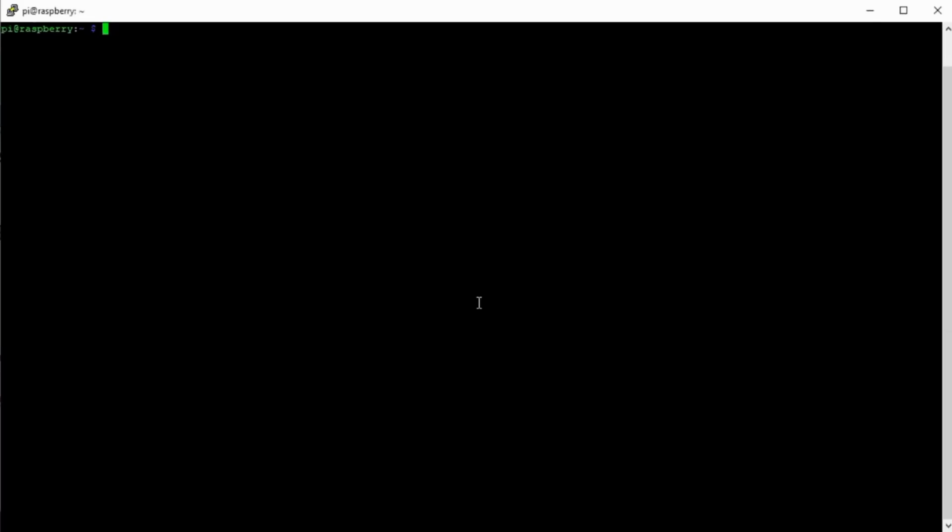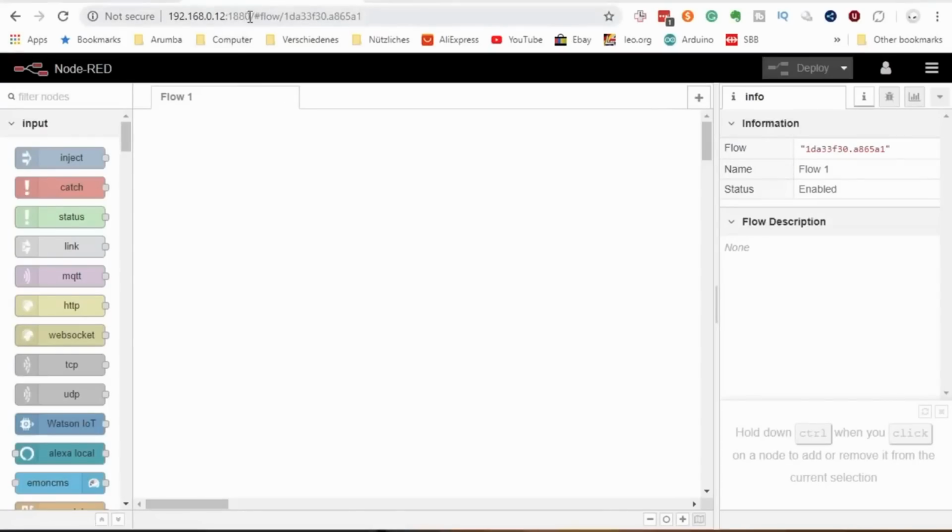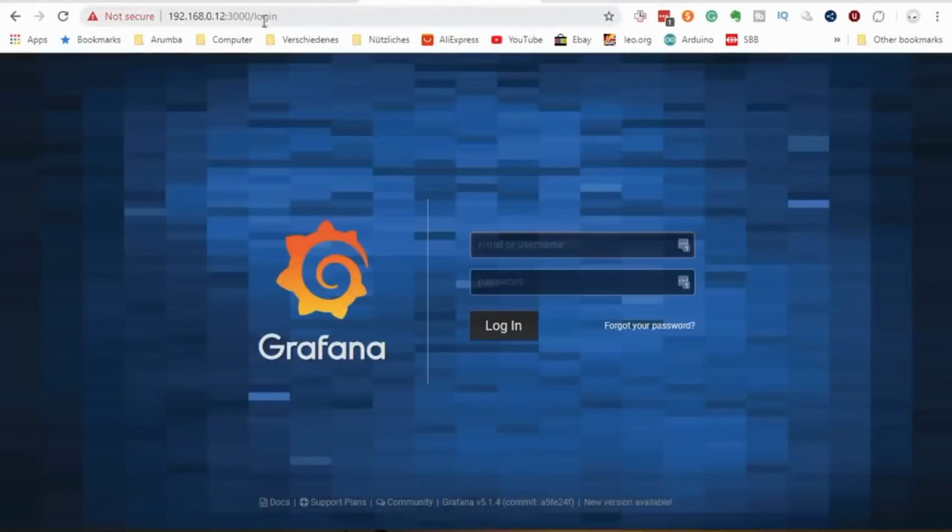Node-RED, InfluxDB and Grafana should now work. ifconfig shows the address of my Raspberry, 192.168.0.12. We can test the installation by connecting with the browser to Node-RED on port 1880 and to Grafana on port 3000. Both use admin as credentials.